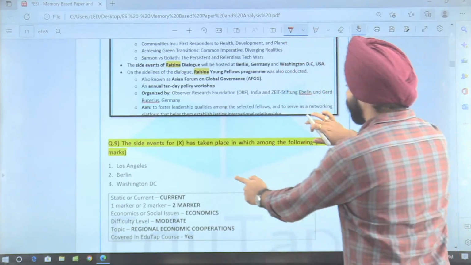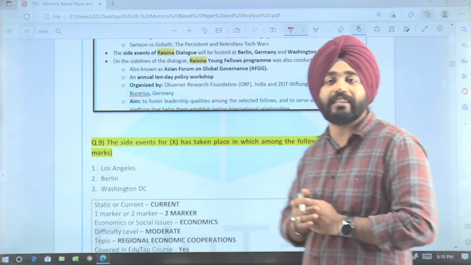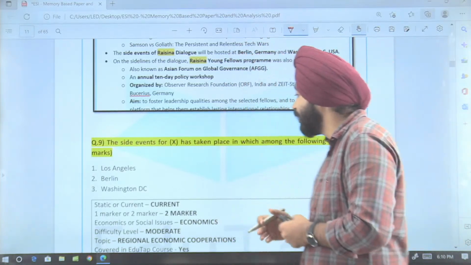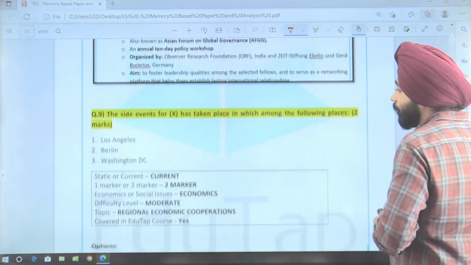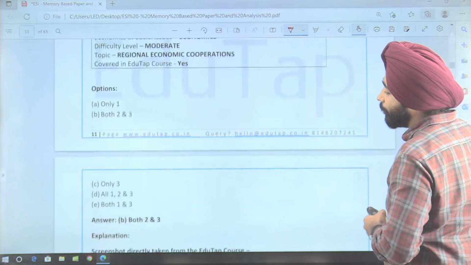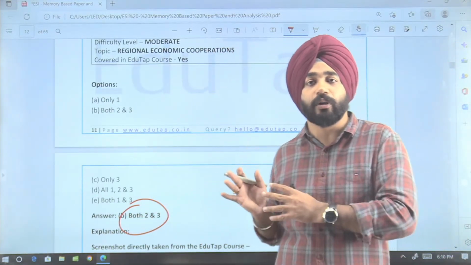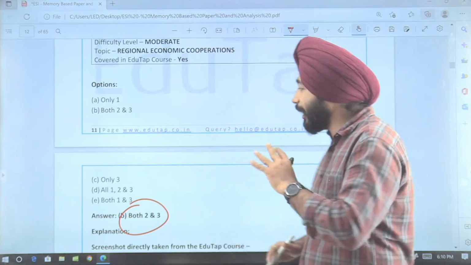Now, the next question that has been asked is, which among the following, the side events of the Raisina dialogue have taken place at which of the following places? The options were given: Los Angeles, Berlin, Washington DC, and the answer is option B, both 2 and 3. It was not in Los Angeles. It was in Washington and Berlin. Los Angeles is not the right option here.